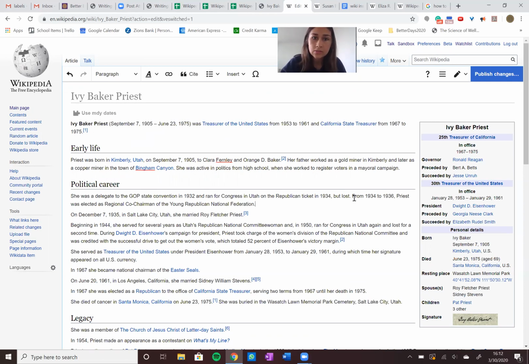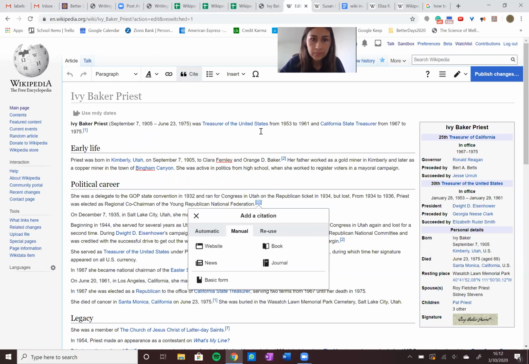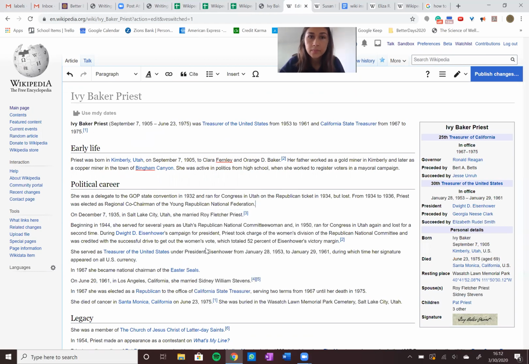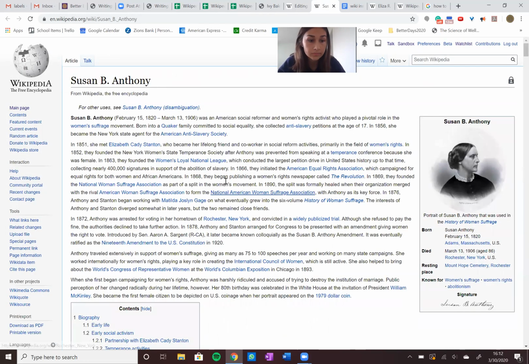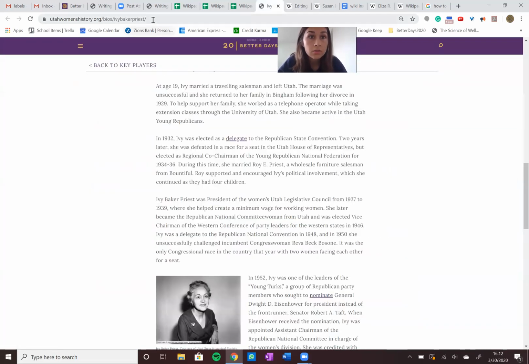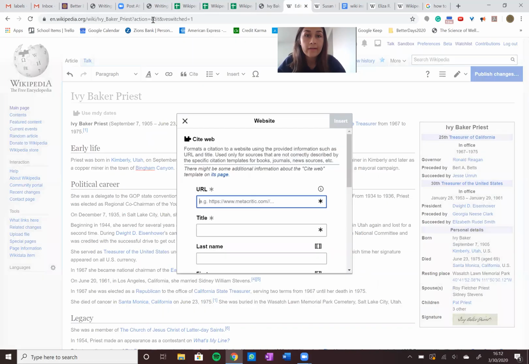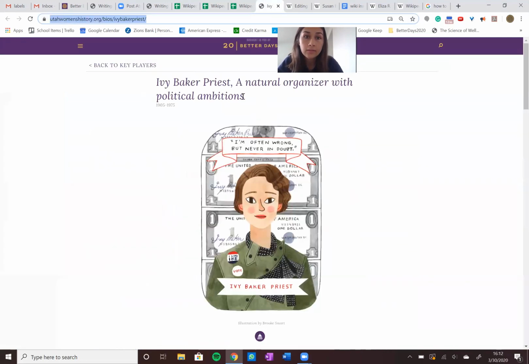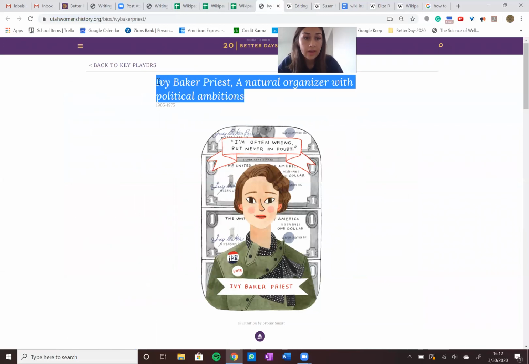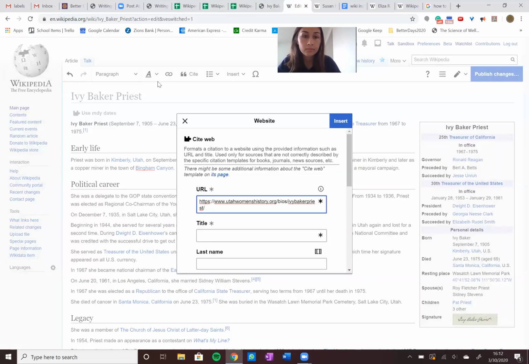Now I want to cite it. So I'm going to click on Cite. It's going to take me to a manual option. I'm going to go to Website. Great. So I'm going to go back to that article. Get the URL, copy it in. Go back. Get the title.